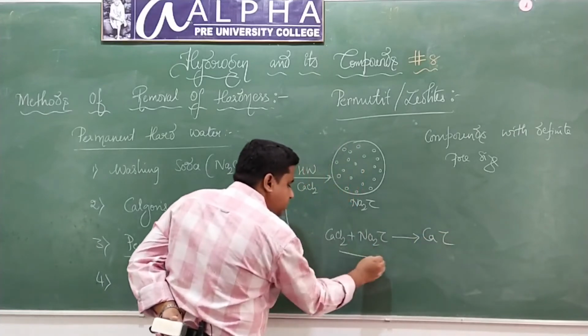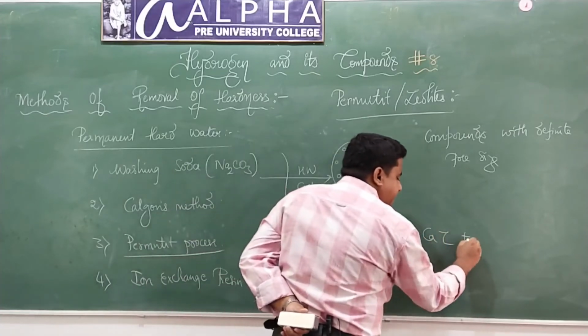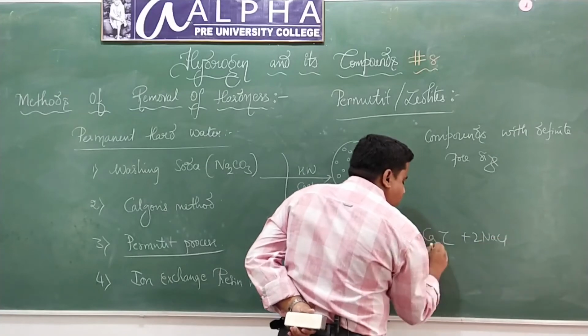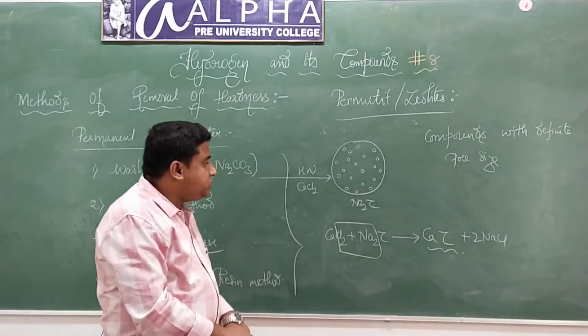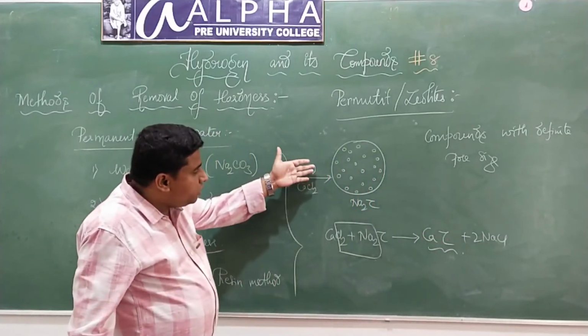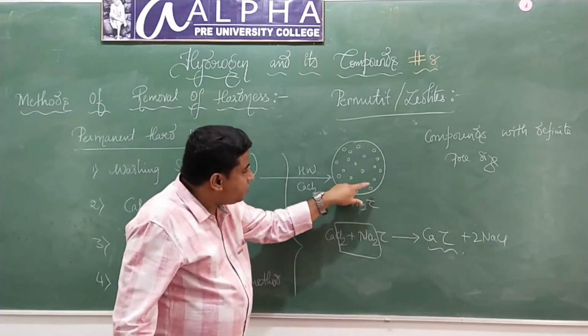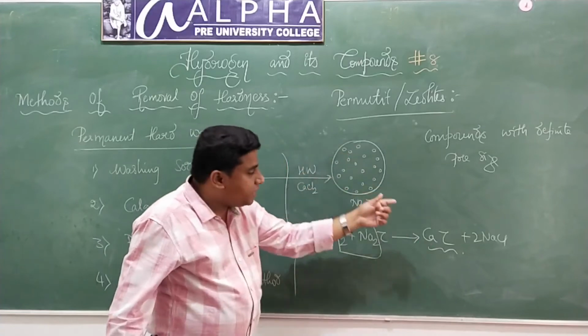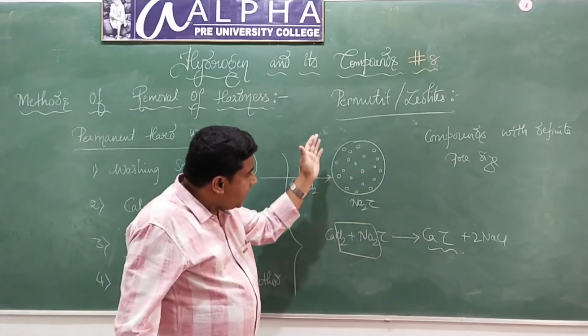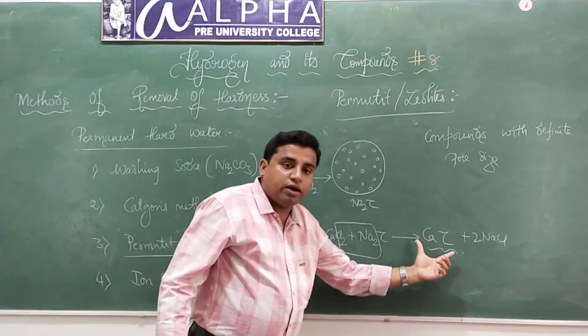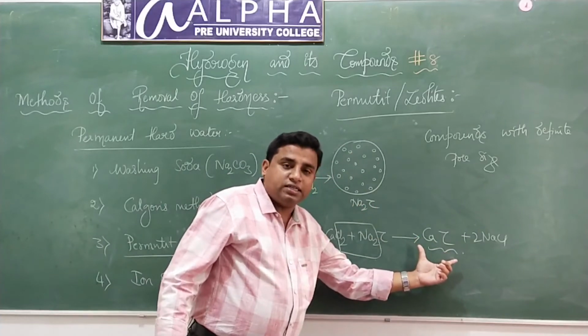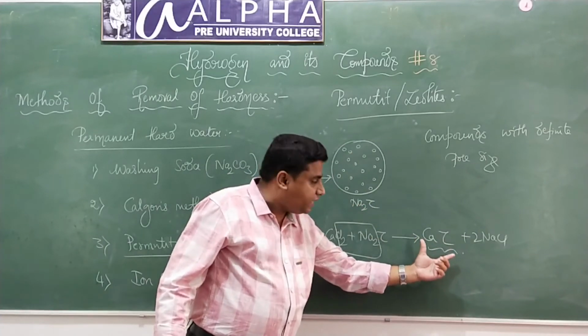CaZ. See this, two molecules of NaCl will be eliminated, and it is forming what? CaZ. That means when I run the hard water through the permutate, the calcium ions get trapped in these pores to form what? Calcium silicates, isn't it? Calcium aluminium silicates, isn't it?